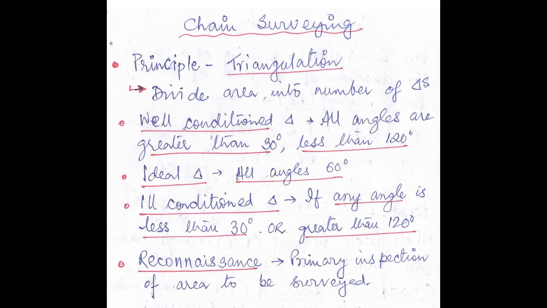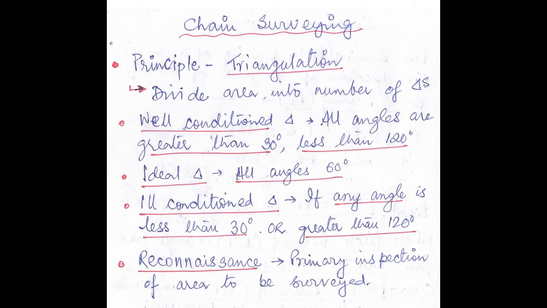Let us start with the first topic, that is chain surveying. In chain surveying, the principle is triangulation. Please remember it, because what does it mean? In chain surveying, we divide the entire area which we have to survey into a number of triangles. The next point is, how should we divide the triangle? The triangle we should make should be well conditioned.